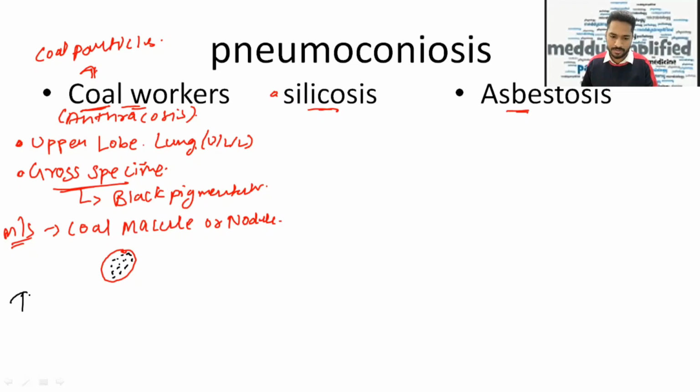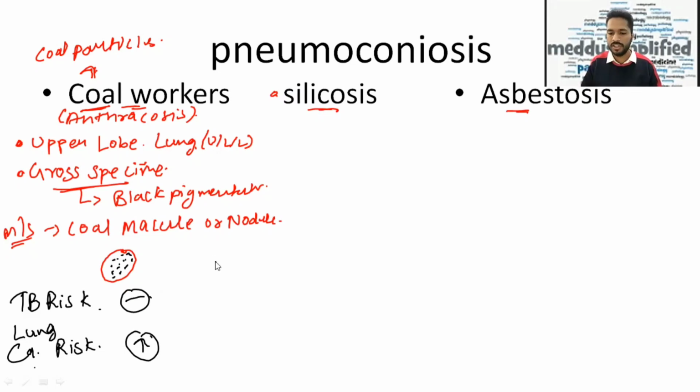Now, another important thing is the TB risk and the cancer risk. Any pneumoconiosis will have lung cancer risk, so it is present in coal workers pneumoconiosis also, but the risk of TB here is absent.